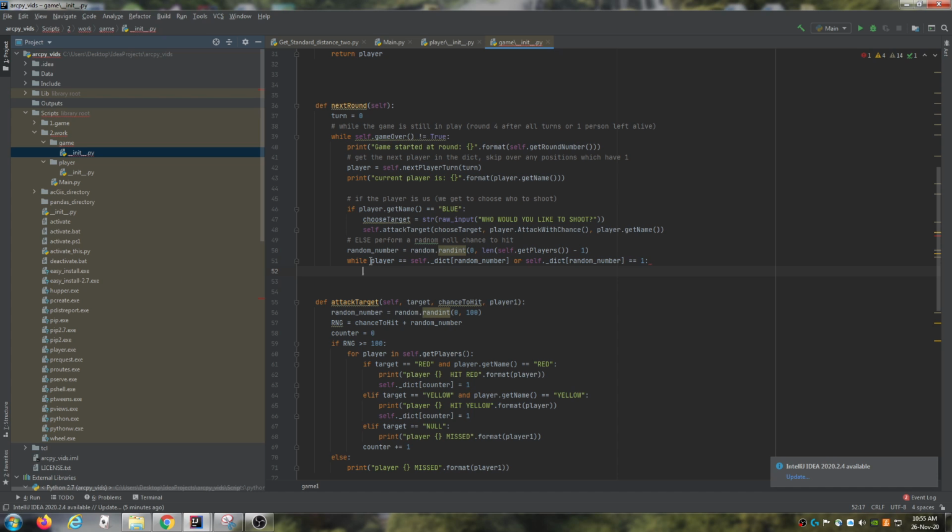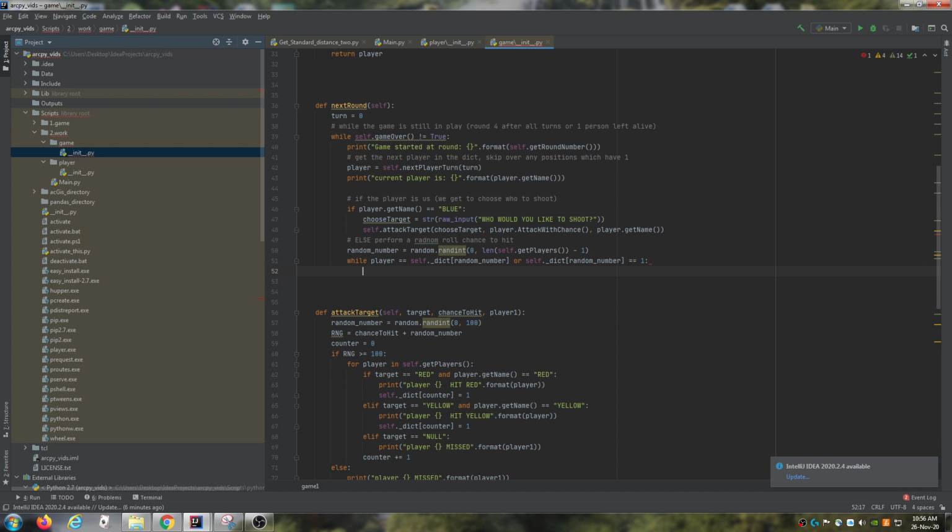If the current player is equal to the position that we just rolled, the position inside the dictionary, then we're shooting at ourselves. If the position in the dictionary is equal to 1, then the person is already dead and we can't shoot them. So then we just need to re-roll. We need to roll a new number to find a new position to shoot at.